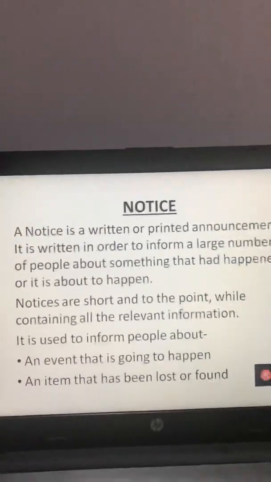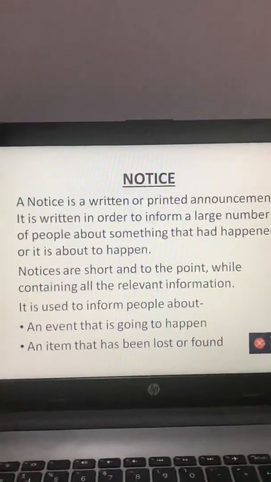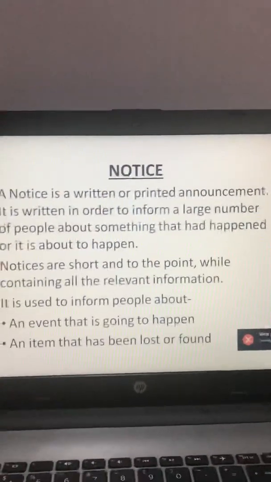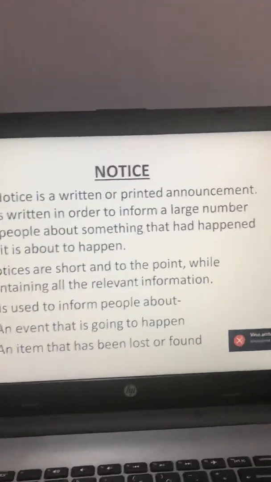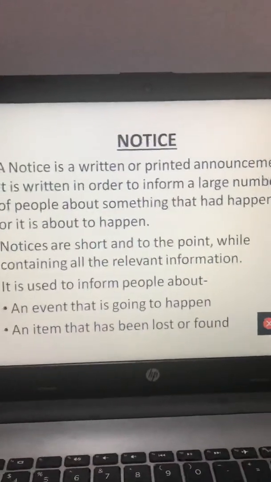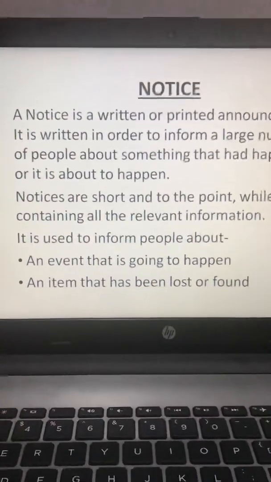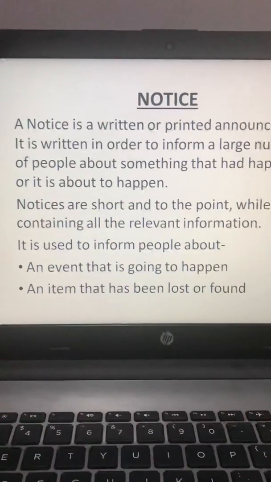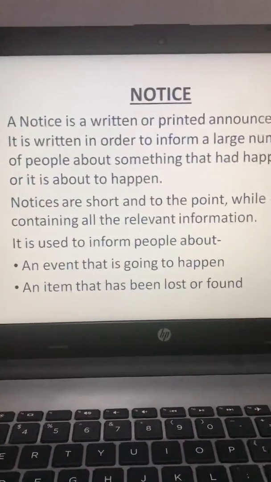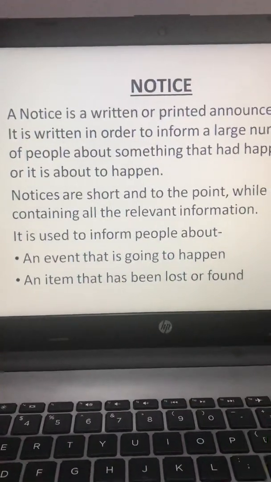Fine. Whenever you have to cover a large number of population, then we write a notice. They are written short and to the point, and they contain all the relevant information also. It is used to inform people about an event that is going to happen or an item that has been lost or found.